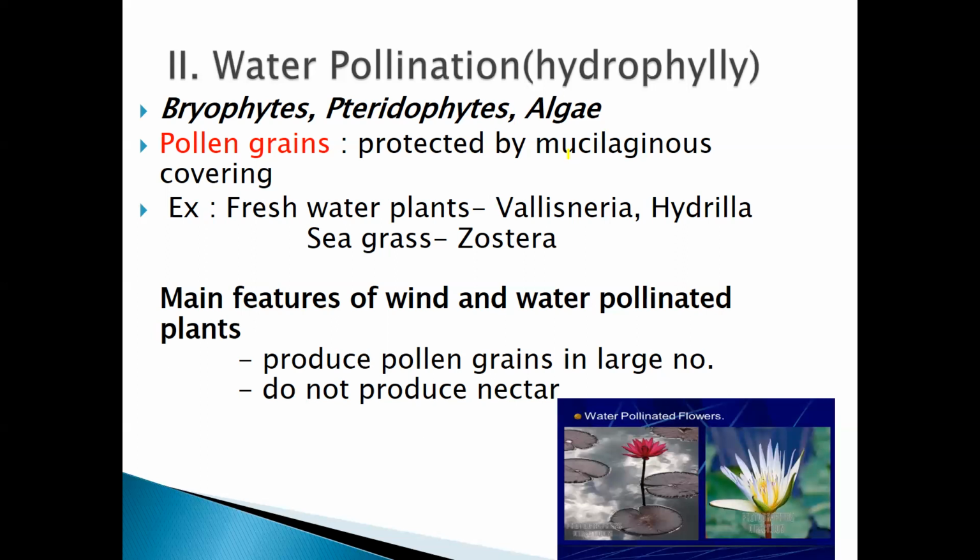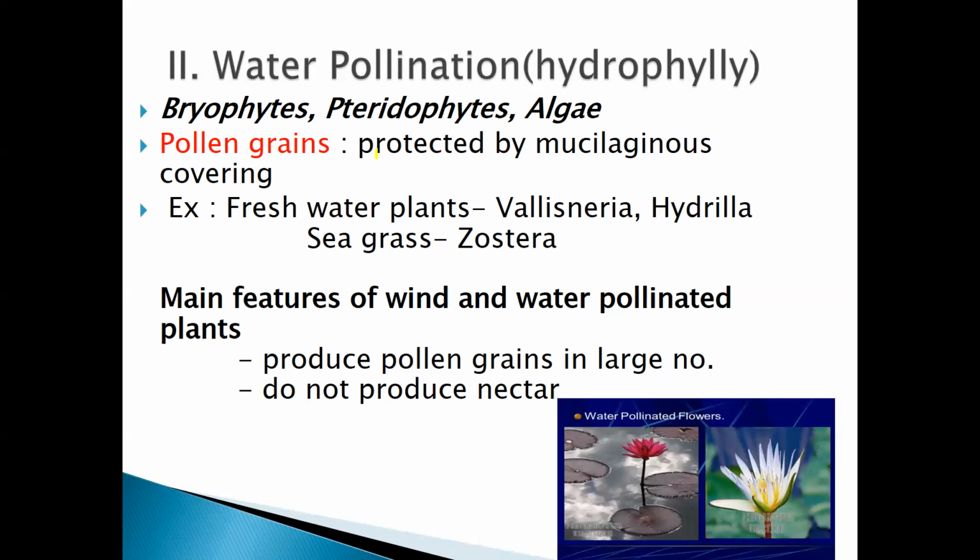One of the characteristics is that pollen grains are protected by a mucilaginous covering. What do you mean by this? Mucilaginous covering is nothing but a kind of waxy covering on the pollen grains.